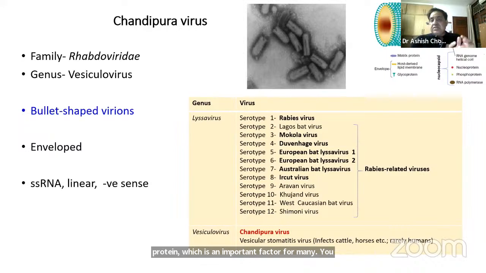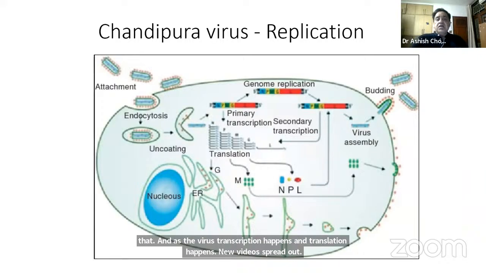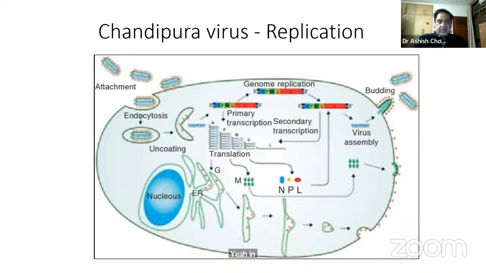At least in rabies, we know that this protein is important for neuroinvasiveness, and possibly this could be the same peplomer or protein in Chandipura virus also. The virus, being an RNA virus, replicates primarily in the cytoplasm. This is what is being shown here, nothing more than that. And as transcription and translation happen, new virions bud out from the surface of the infected cells in the CNS and elsewhere.